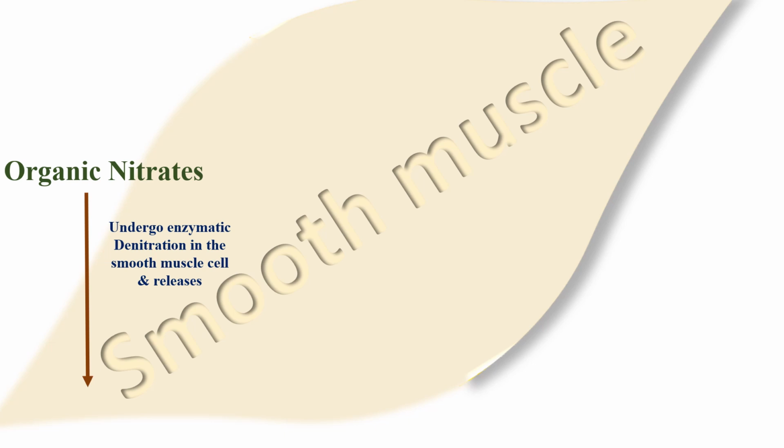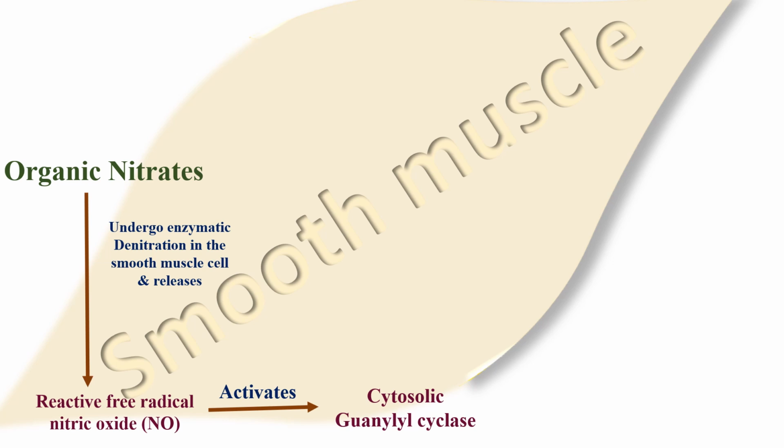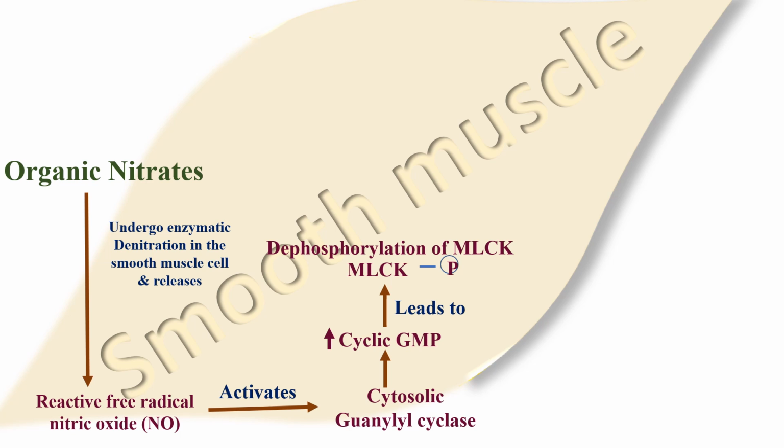Organic nitrates undergo enzymatic denitration in the smooth muscle cell and release the reactive free radical nitric oxide that activates cytosolic guanylyl cyclase. Activation of guanylyl cyclase increases the concentration of cyclic GMP in the smooth muscle. That leads to dephosphorylation of myosin light chain kinase.